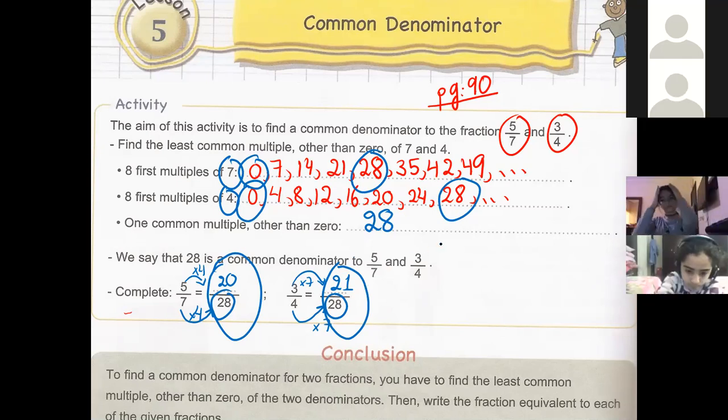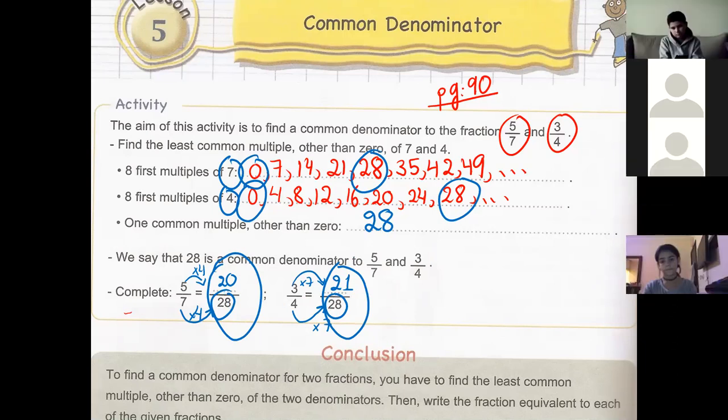I don't understand. Okay, Ali, I will repeat. So we get now two fractions having the same denominator. It's 28. The aim of this lesson, Ali, is to find a common denominator. The aim is that I convert these two fractions to fractions having the same denominator.